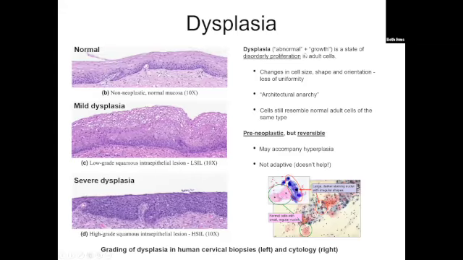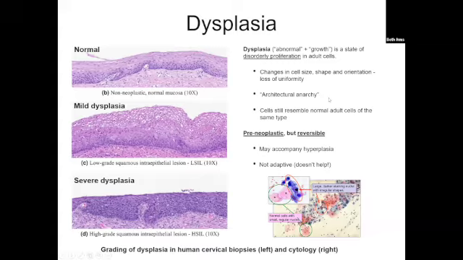Dysplasia, so again, this is abnormal growth. It's a state of disorderly proliferation. So again, it's usually where we're asking cells to proliferate a lot. They're under conditions of hyperplasia. There are changes in cell size, shape, and orientation. There's a loss of uniformity. So some cells would get a little bit bigger, some cells a little bit smaller. This was my favorite phrase I found when reading about this.